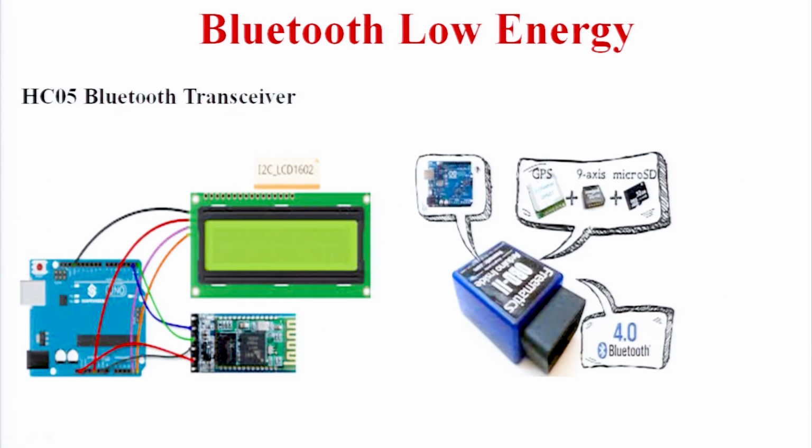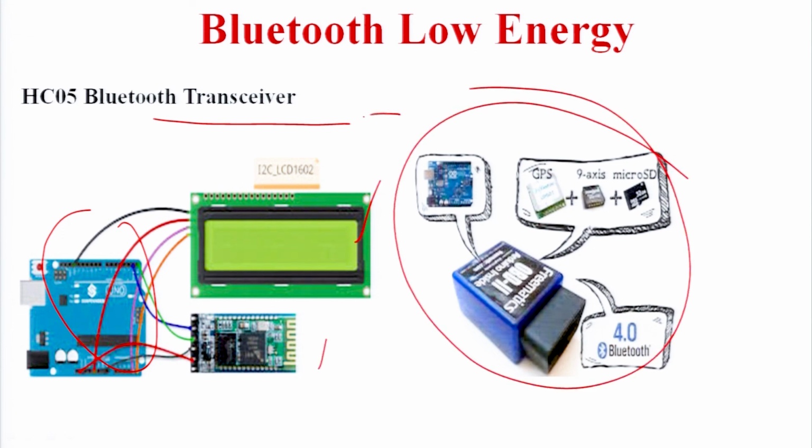So this is the picture of an HC-05 Bluetooth transceiver. This is some type of microcontroller. This is the LCD, and we are connecting the Bluetooth devices to it. This is a type of Bluetooth transceiver, meaning transmitter plus receiver. Both are in the same Bluetooth module.